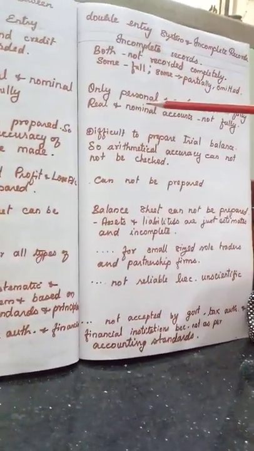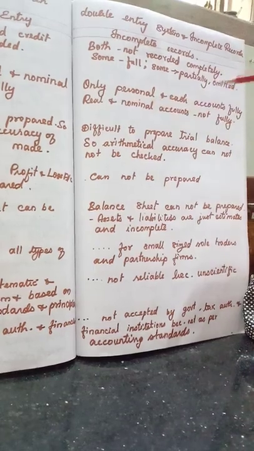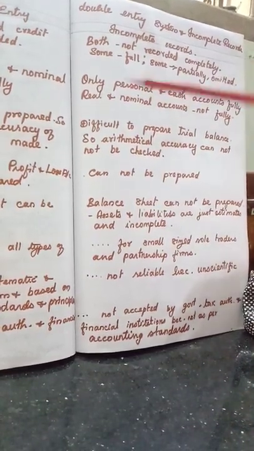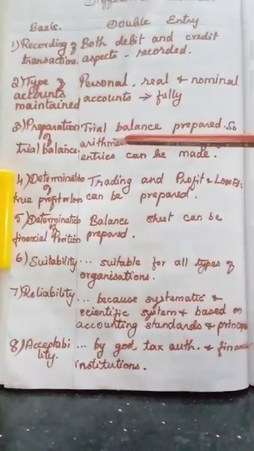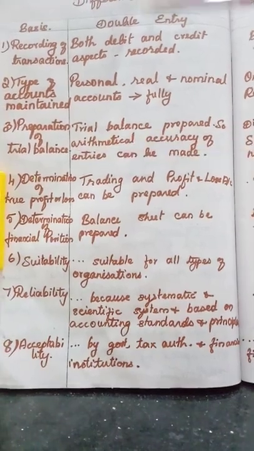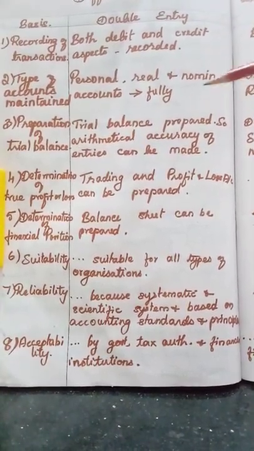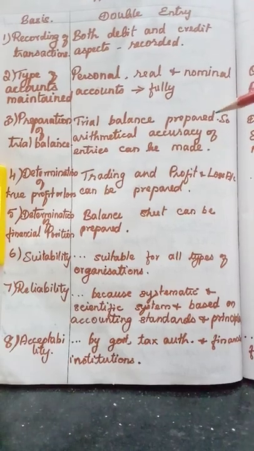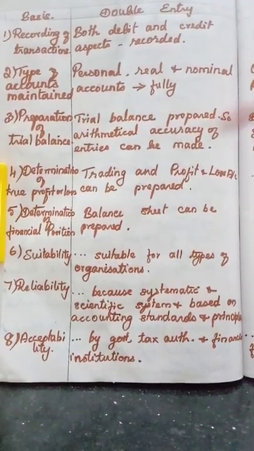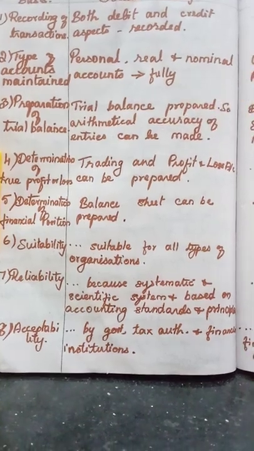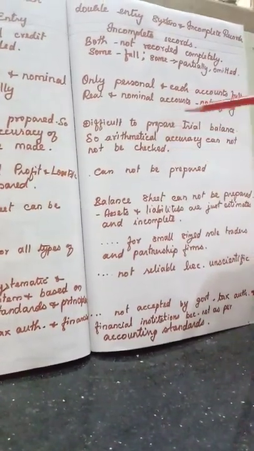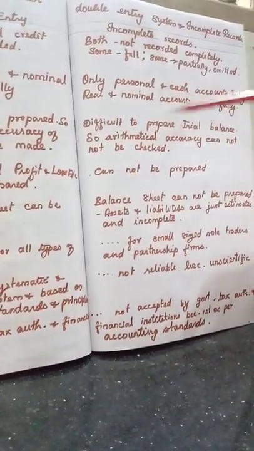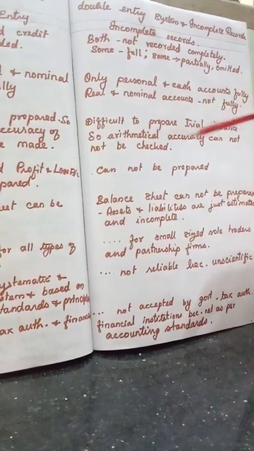Here under incomplete records, only personal and cash accounts are maintained fully, but real and nominal accounts are not maintained fully. The third point is preparation of trial balance. Preparation of trial balance is easy under double entry system, so arithmetical accuracy of the entries can be checked. But the opposite is true in incomplete records. It is difficult to prepare trial balance, so arithmetical accuracy cannot be checked. Understood the third point? What's the fourth one?